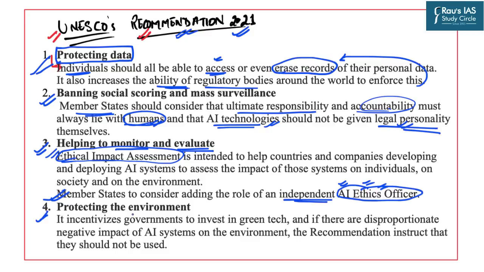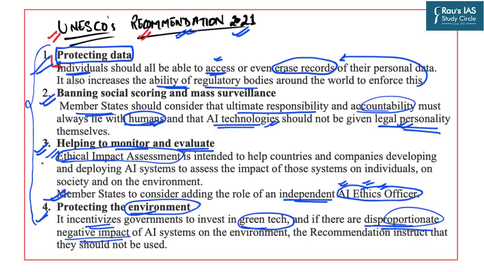And the last recommendation is in regard to protecting the environment. The recommendations incentivize the government to invest in green technologies and to use artificial intelligence technologies only in those scenarios where we have concrete data that this technology does not have a disproportionate negative impact on the environment. So these are the major UNESCO recommendations for the ethical use of artificial intelligence technologies in the modern world. And you can utilize these recommendations in your answers, in the ethics paper as well as the essay paper.